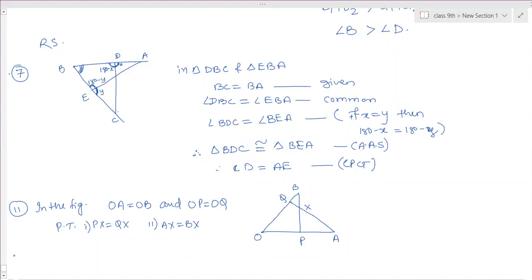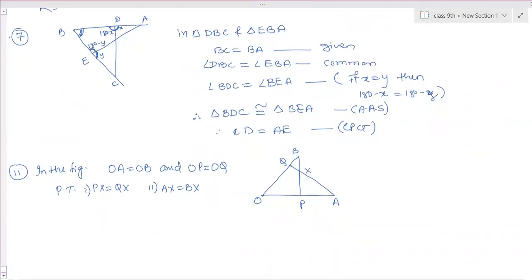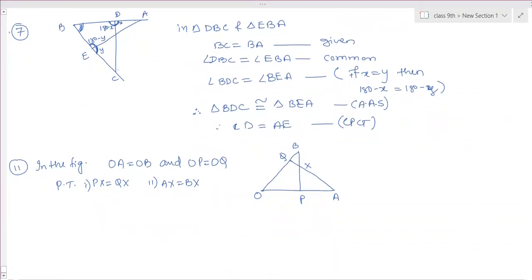Yes, solve this. Here in this figure, OA is equal to OB, OP is equal to OQ. Then we have to prove that PX is equal to QX. From my figure, it's not possible to see, but yes, we have to show it. And AX is equal to BX.